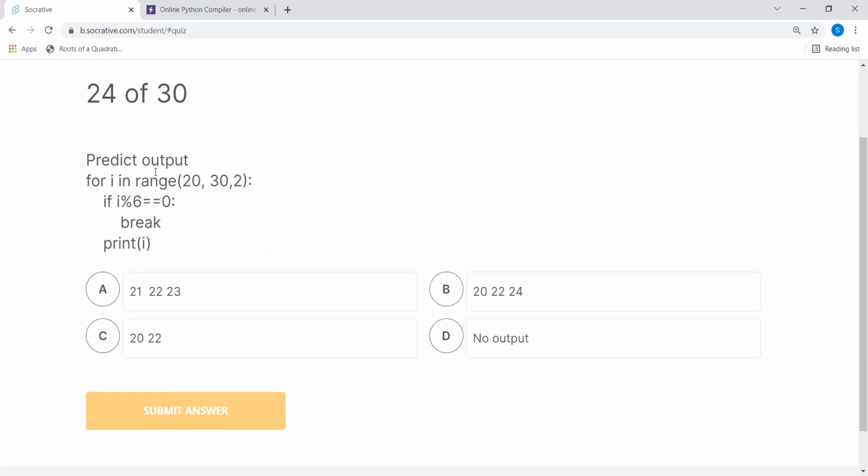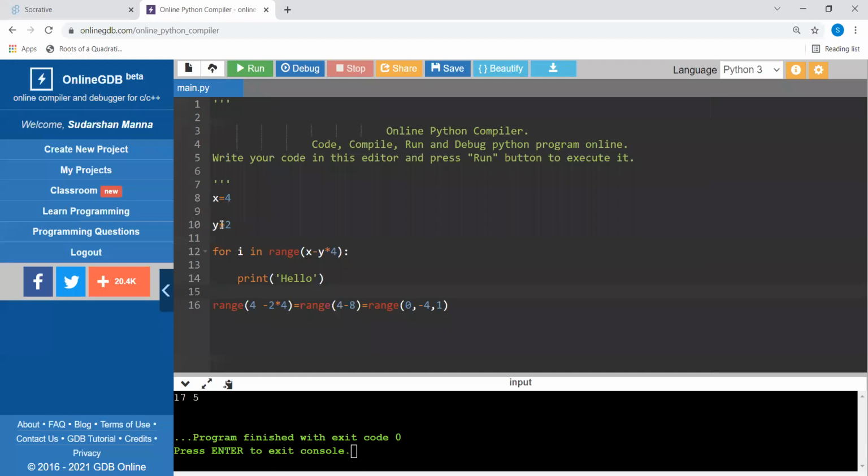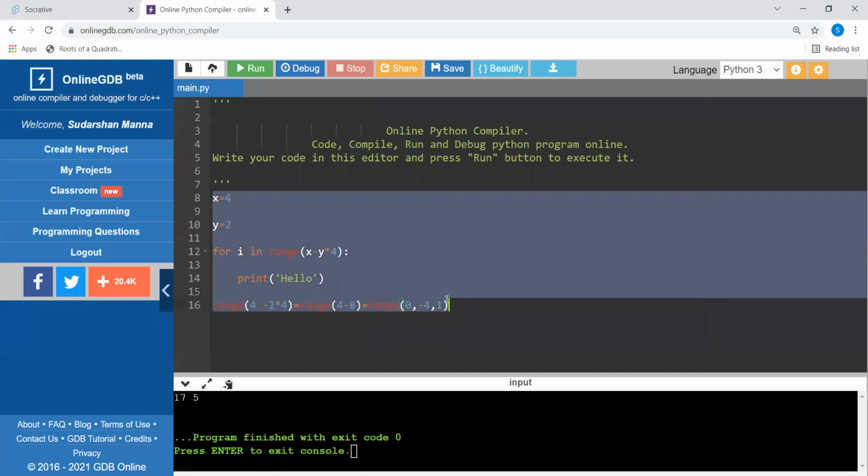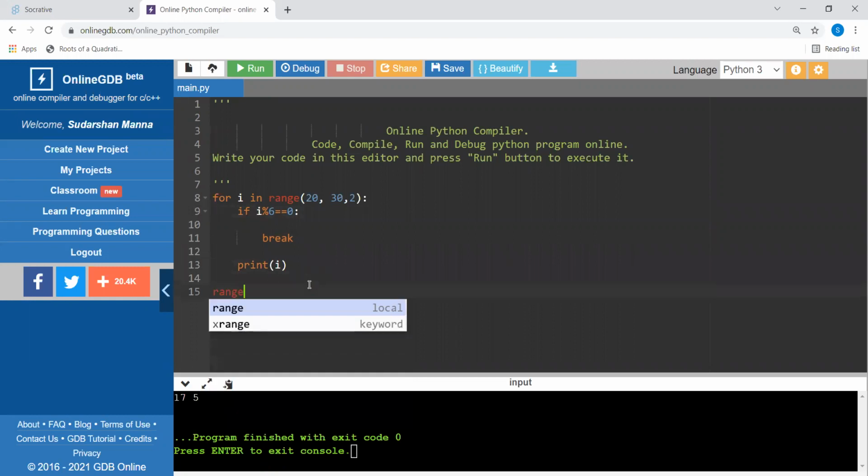Now, for i in range(20, 30, 2). Before answering, there is no harm in doing some rough work. We have to see what instructions will come. But first, look at the range function. What is the range function doing?